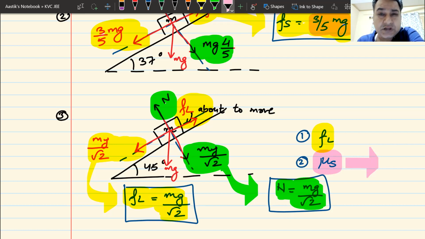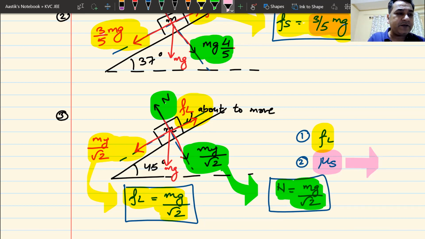Mu s, the coefficient of static friction. Can you tell me the value of mu s? If anyone has got the answer, you can raise your hands. I see some raised hands on the back. Great. I think one girl also on the left hand side. Well done. If you have got the answer, it is great. Tejasvi has also raised his hand. Waiting for Shashank. Shashank has not raised his hand.